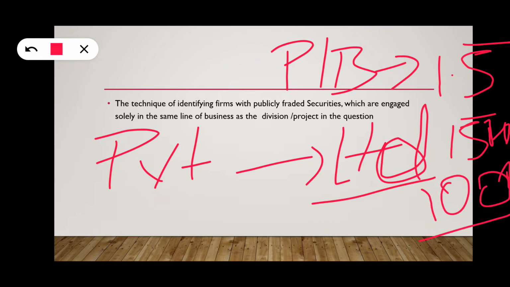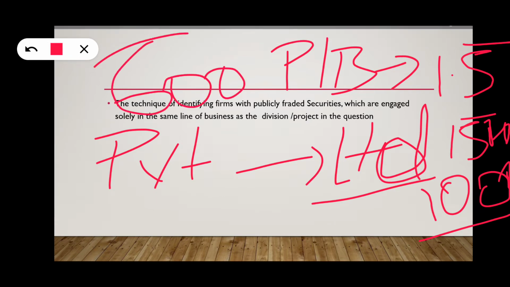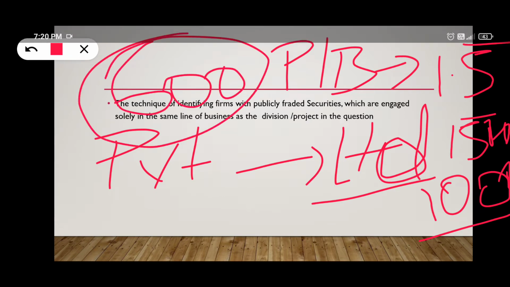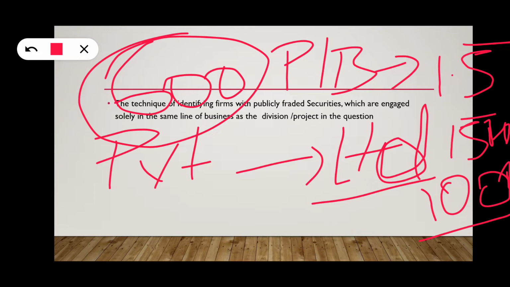Book value is 1000, market price is 1500. That means PB ratio is 1.5. Now, if your book value is 400, you have to keep it as 600. Okay, 600 into number of shares.